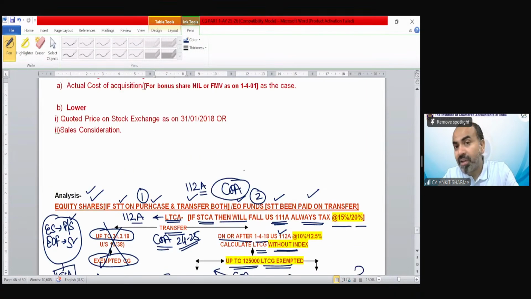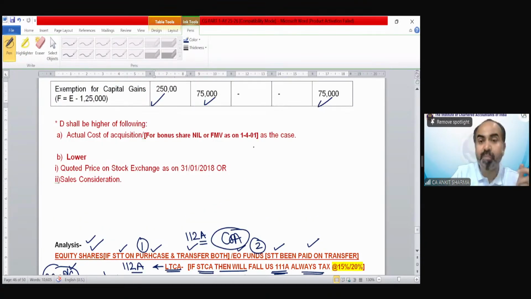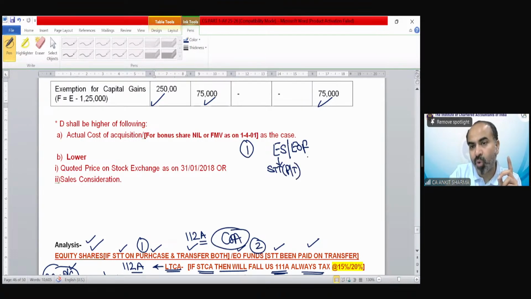Remember, there are certain conditions you have to keep in your mind. This is applicable on equity shares and equity oriented fund. First condition: if it is equity shares, STT needs to be paid on purchase and transfer both. In this case, only transfer. If it is long term, section 112A concept will be applicable. If this is short term, 111A concept would be applicable.